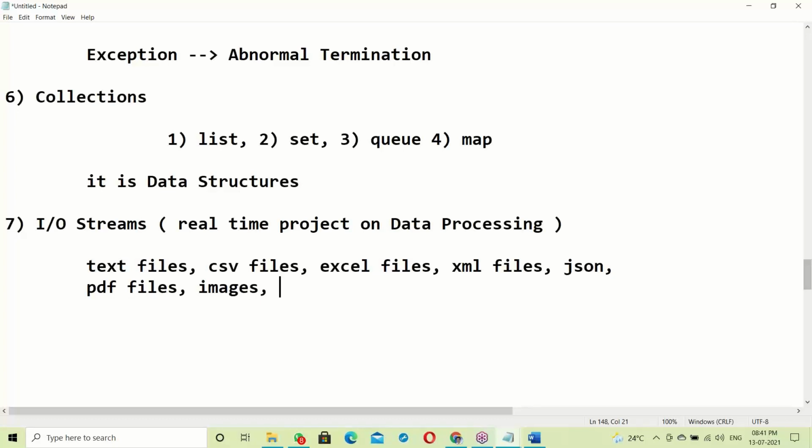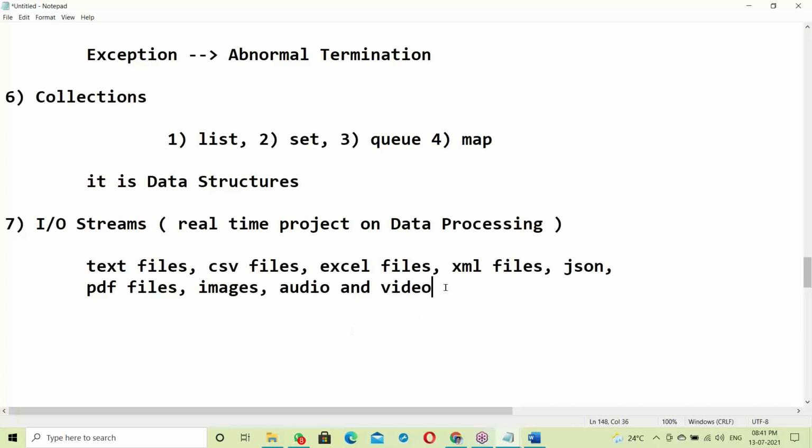In your profile there is an image, right? How will that image be processed? Image processing, then audios and videos. These are different kinds of files.